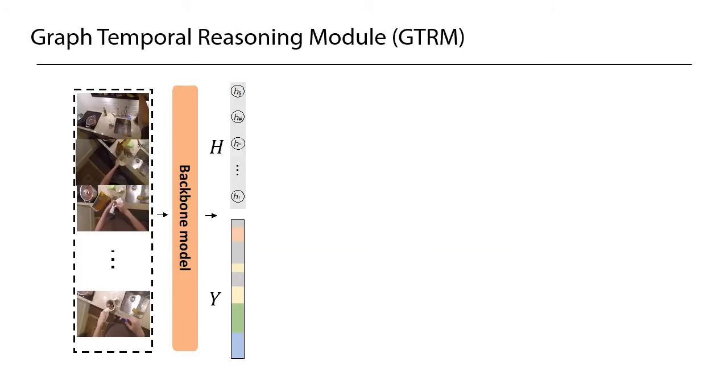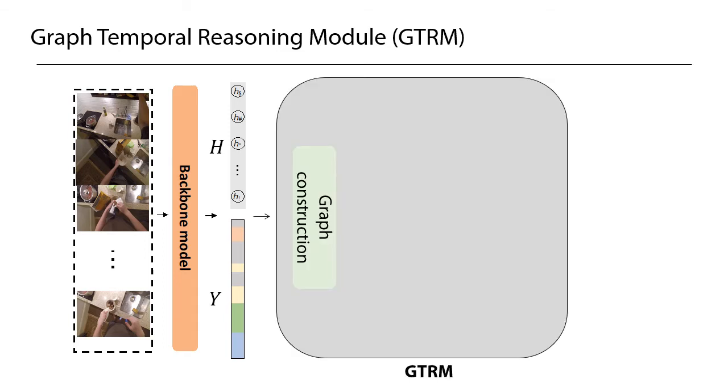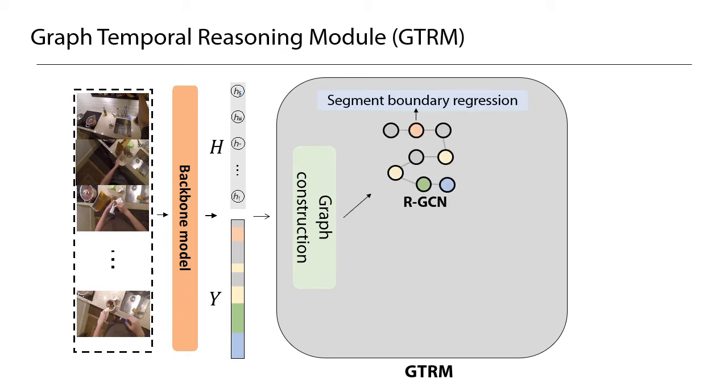The input video is first processed by a backbone model to obtain hidden representation H and an initial segmentation result Y. In the GTRM, we map the representations into two graphs with different kinds of edges. The first graph, called RGCN, is used for segment boundary regression.